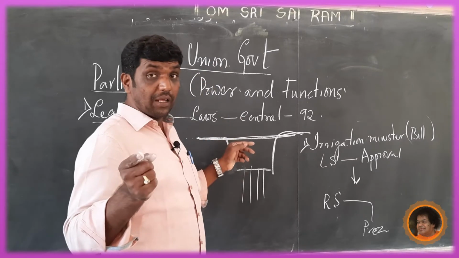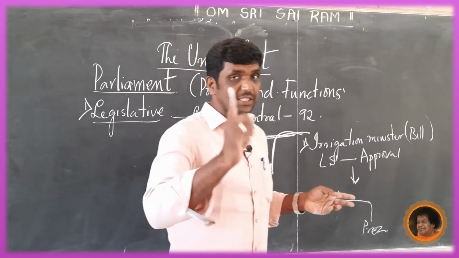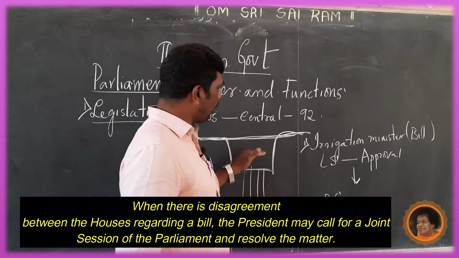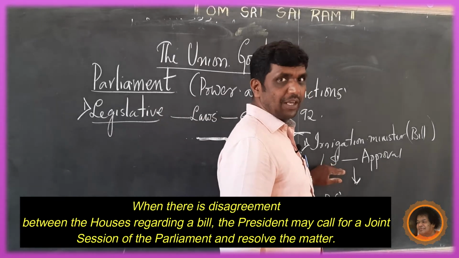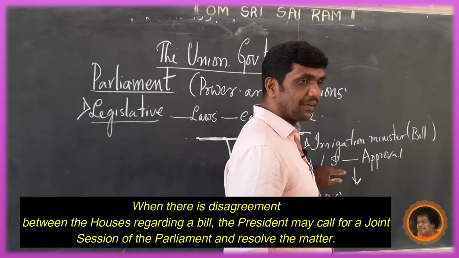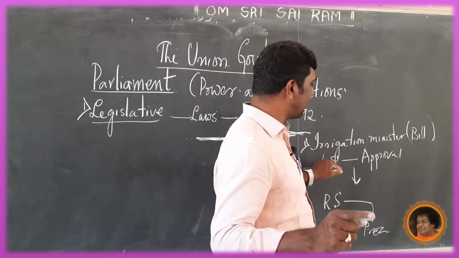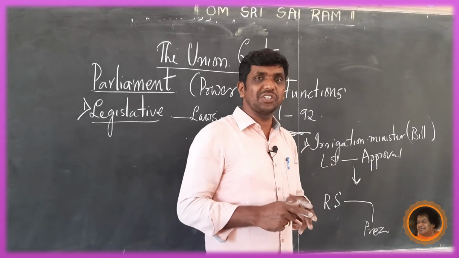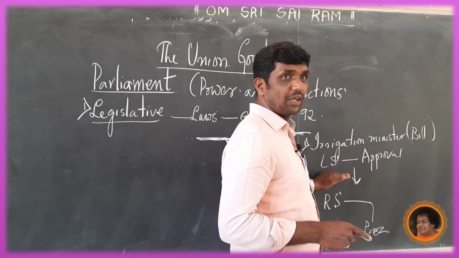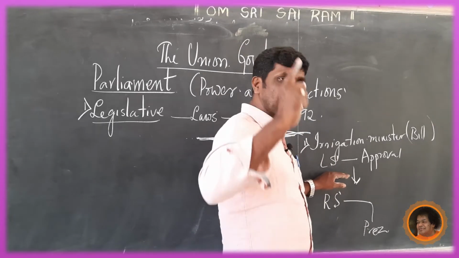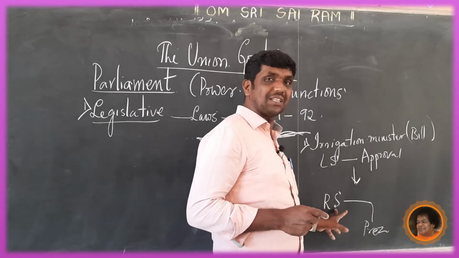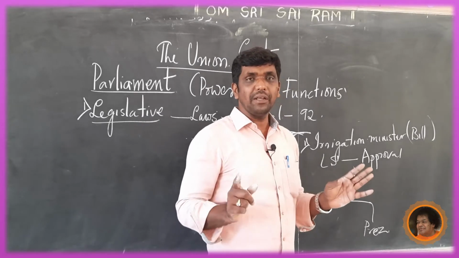At first, you know that any bill can be presented before either of the houses, except the finance bill. That I already discussed. Suppose there is a disagreement regarding this bill, the construction of the dam across the river Vrishabhavati near Alike. Either of the parties will raise their voice in the Lok Sabha. If the same disagreement goes up in Rajya Sabha, the bill will never be approved.